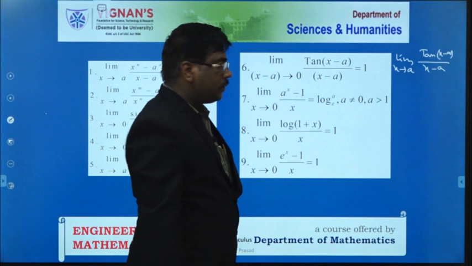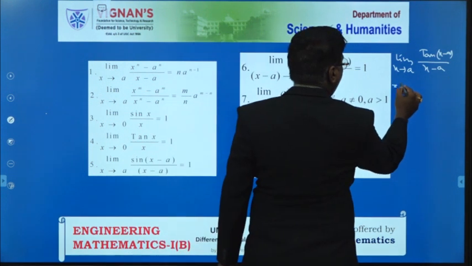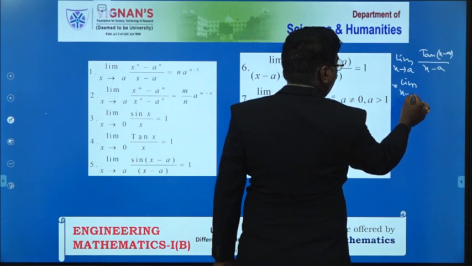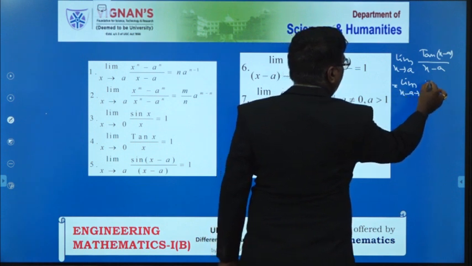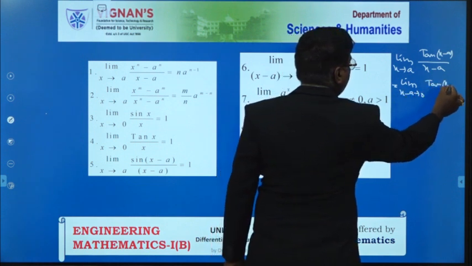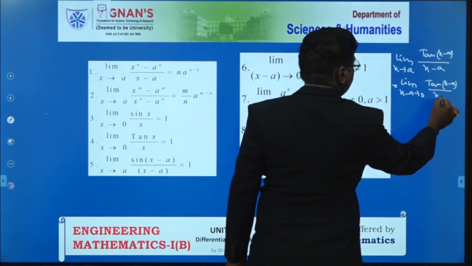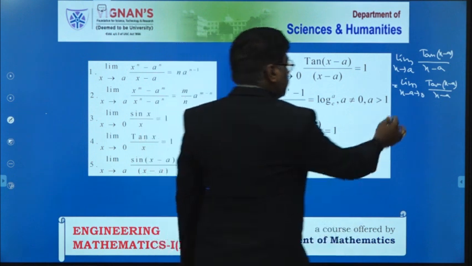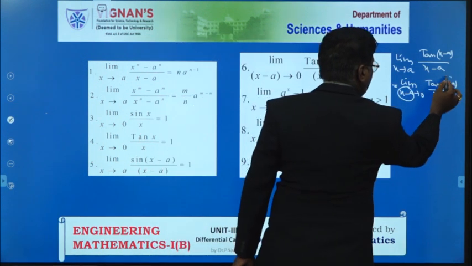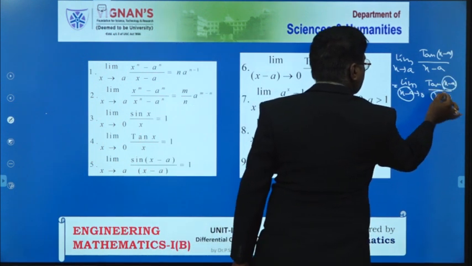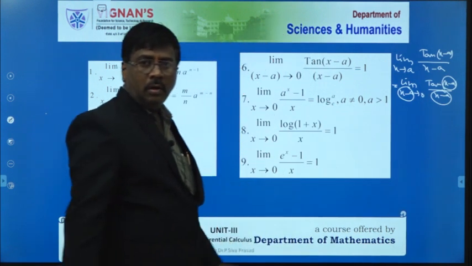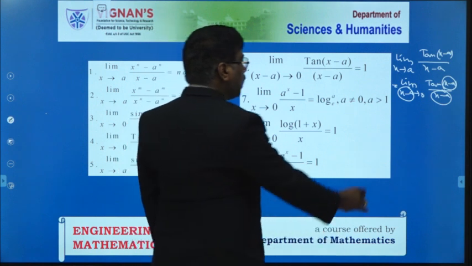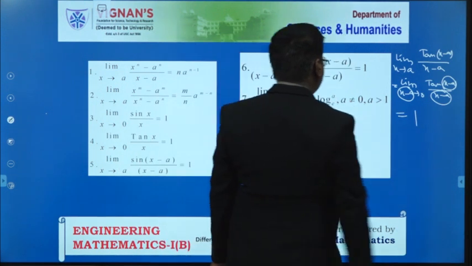Again you write this as limit of x minus a tends to 0, tan of x minus a by x minus a. Here x minus a is the same value, here also, and here also. In all three cases, x minus a is the same, so you apply the formula directly and write 1.